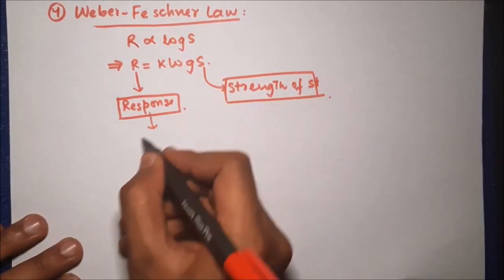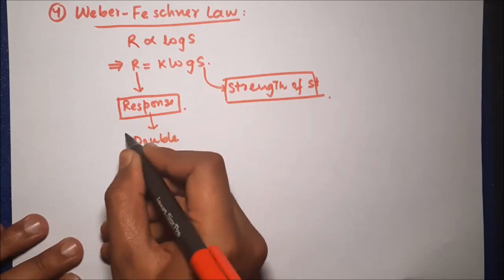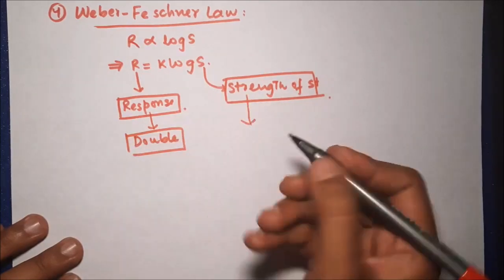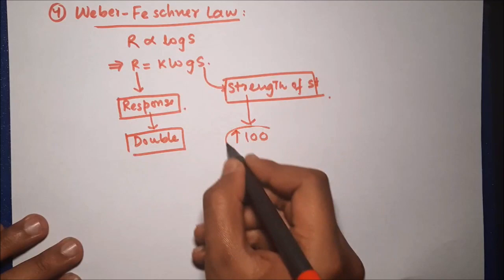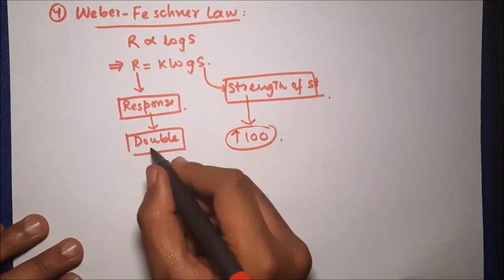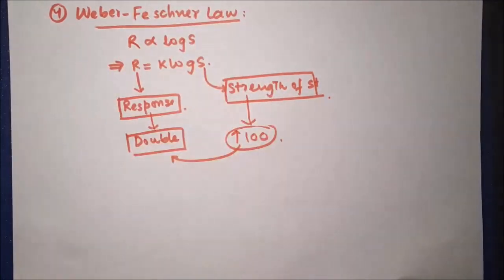From this equation, we can understand that if response has to be doubled, then the strength of stimulus has to be increased almost 100 times. Only then will the response be doubled. So this law is called Weber-Fechner law.